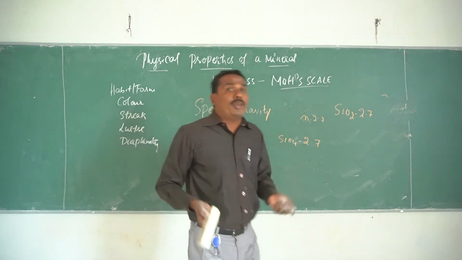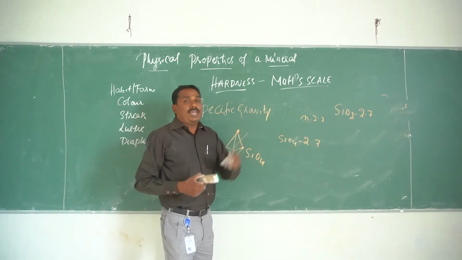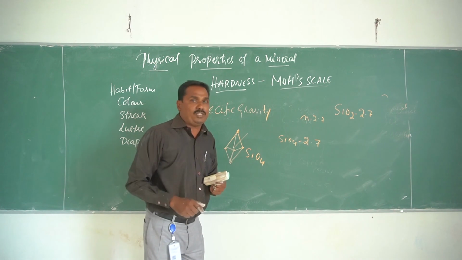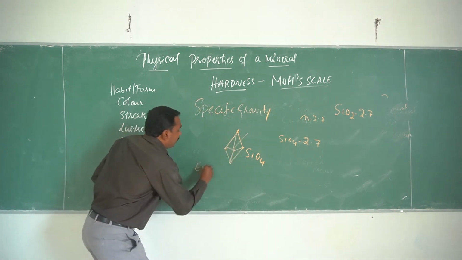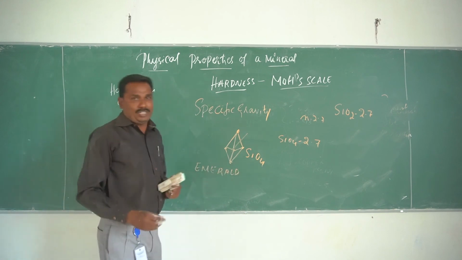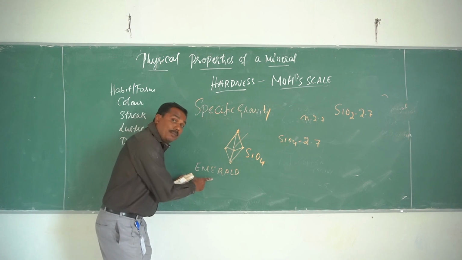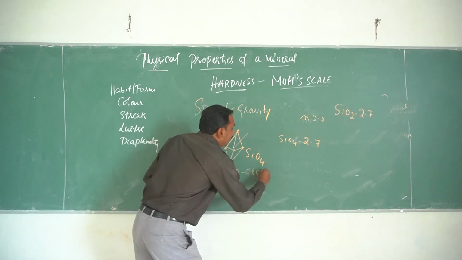See, there are precious stones and semi-precious stones, and they can be prepared artificially. Say for example, emerald is a semi-precious stone. I can prepare this emerald. It is green in color, we all know that.